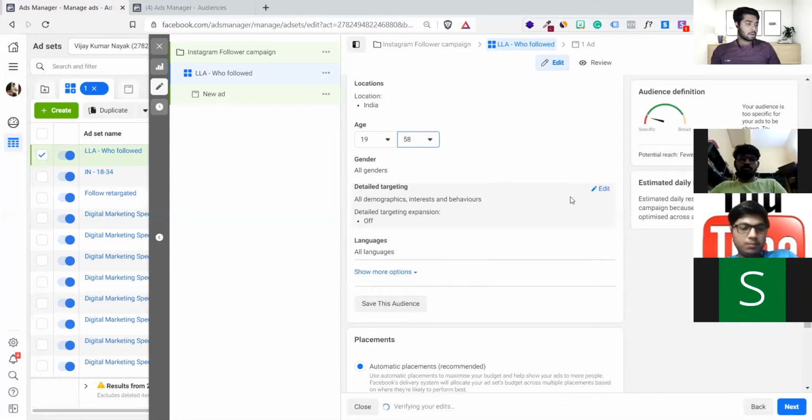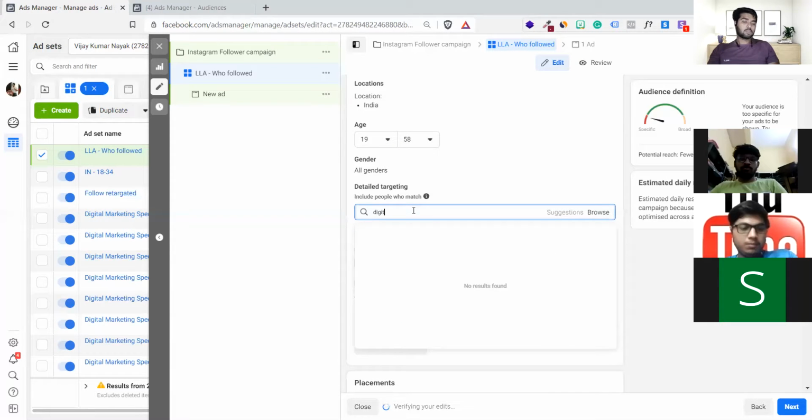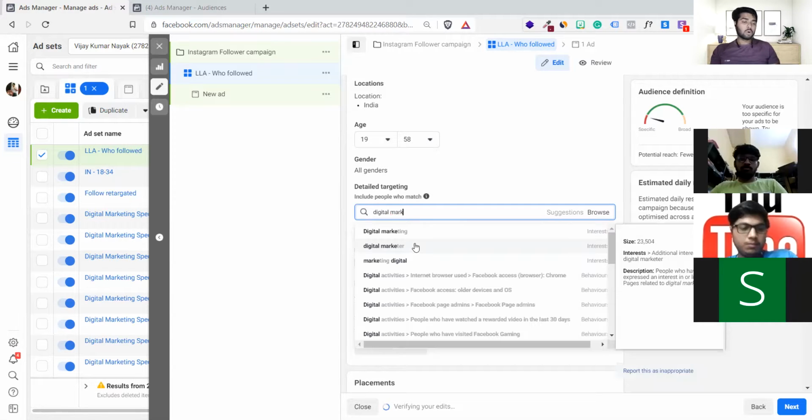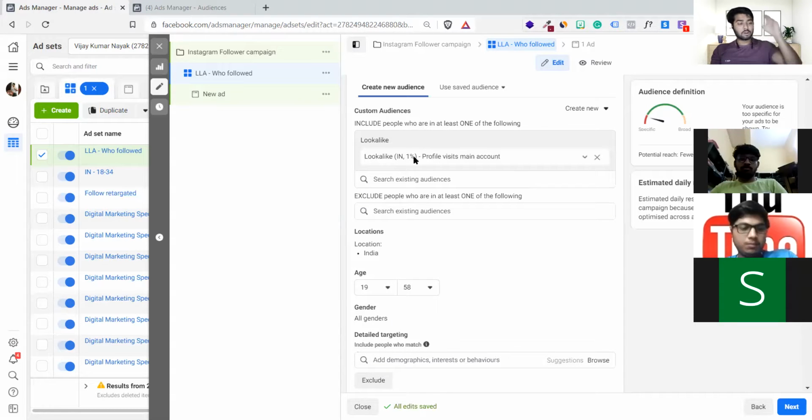And the fantastic thing is, you don't have to even touch this detailed targeting. You don't have to write something like those who are interested in digital marketing, I want to target. No, you don't have to do it. You know why? Because this lookalike audience has been created on the basis of your recent activity. Facebook is already smart enough to create a lookalike audience. Everything is covered in lookalike audiences.